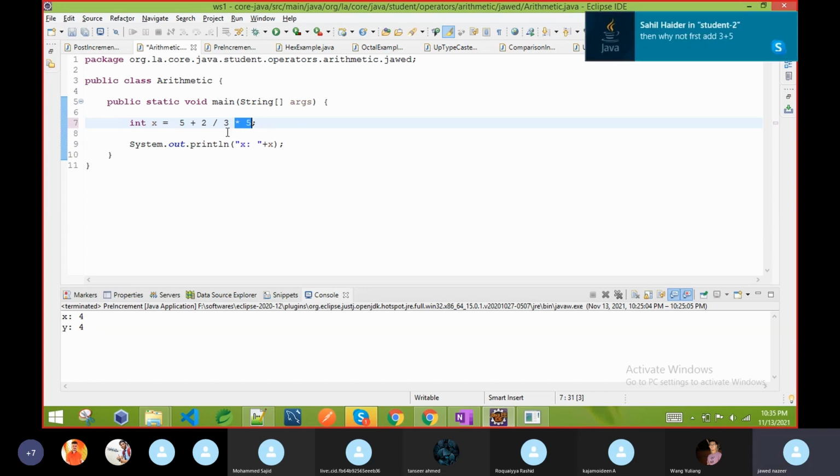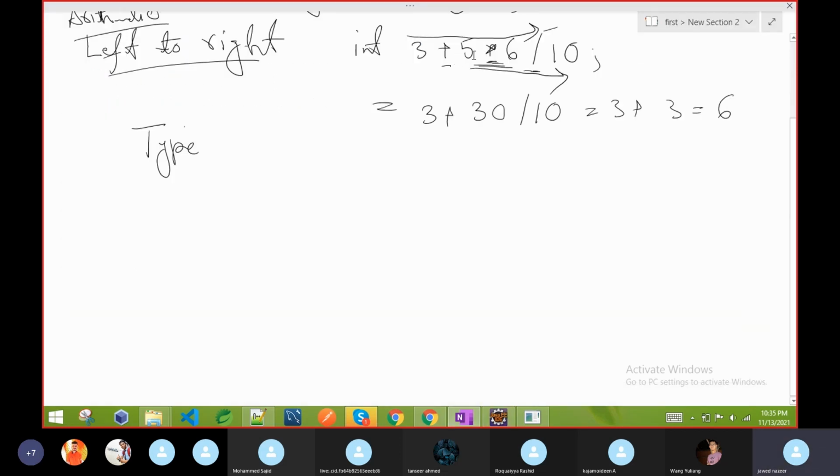multiplication. It means we do not add 3 plus 5. I didn't add 3 plus 5. You can see, first I multiply, then I got the result 30, then we divide by 10, then we got the result 3, then 3 plus 3 is equal to 6. Where did I add 3 plus 5? I said associativity is left to right, but it applies to same priority operators. If the priority is changed, we have to entertain the higher priority first. This is what I call associativity.